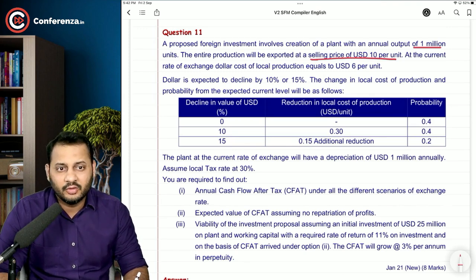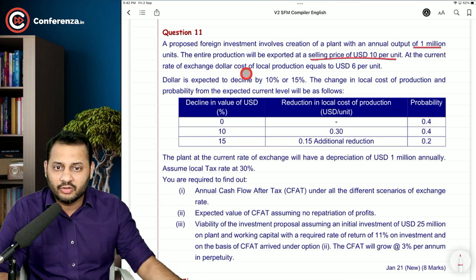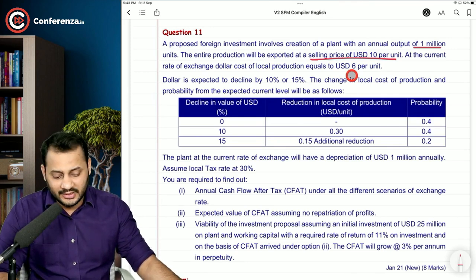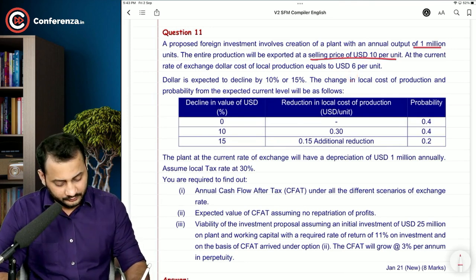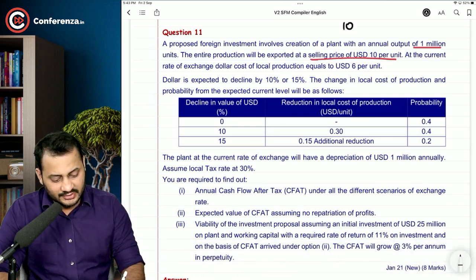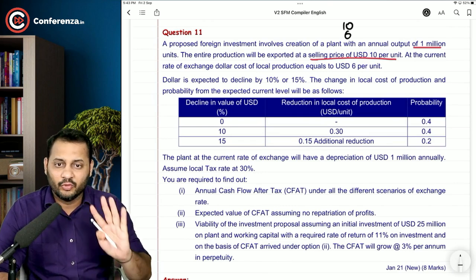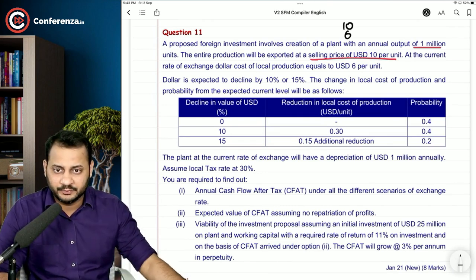Am I right? At the current rate of exchange, the dollar cost of local production equals $6 per unit. So can I say $10 is the selling price, $6 is the variable cost, and $4 will be your contribution.